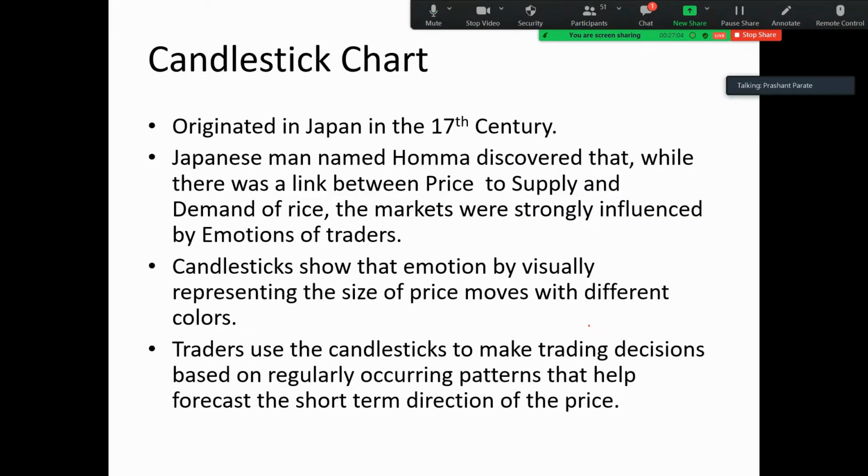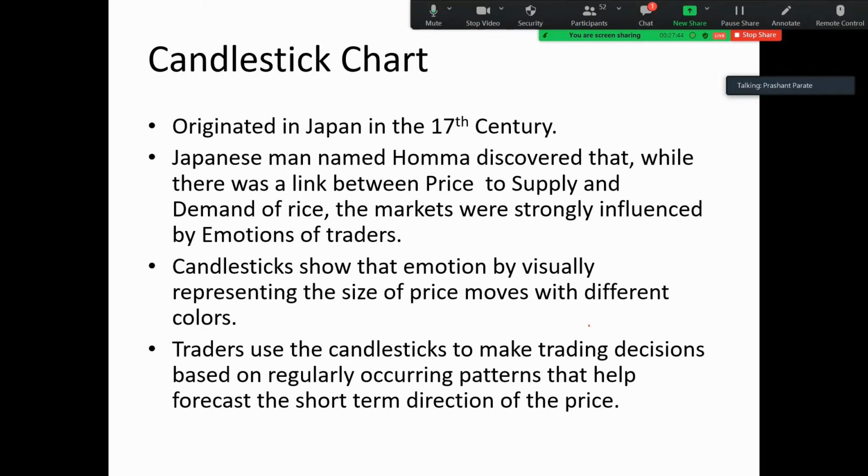Candlestick chart originated in Japan in the 17th century and was found by a Japanese man. He found out that there was a link between price and the supply and demand of rice, and markets were strongly influenced by emotions of traders. So he devised the candlestick chart to show that emotion by visually representing the size of price moves with different colors. For example, for up closing candles he used green color and for down closing candles he used red color. Different colors can be used as per traders' convenience, but this is most commonly used.